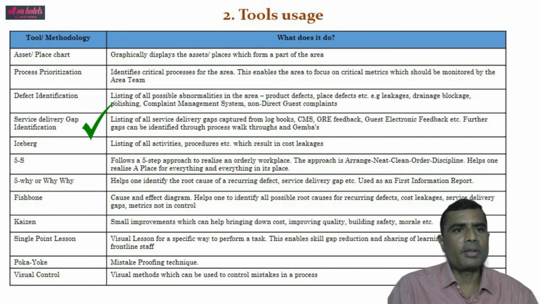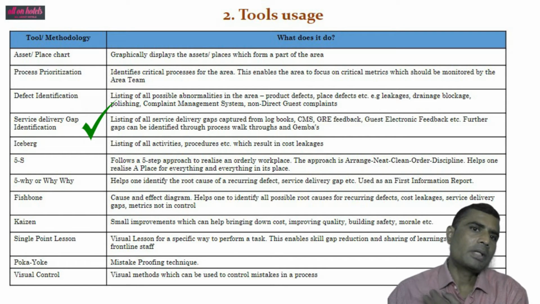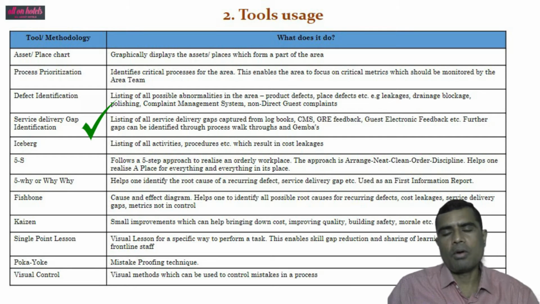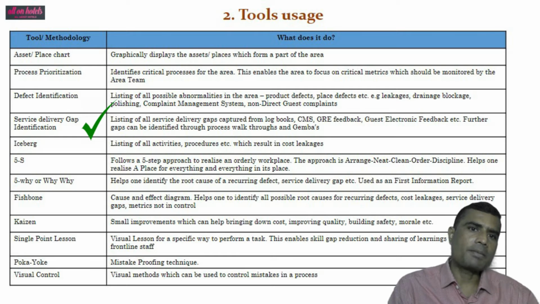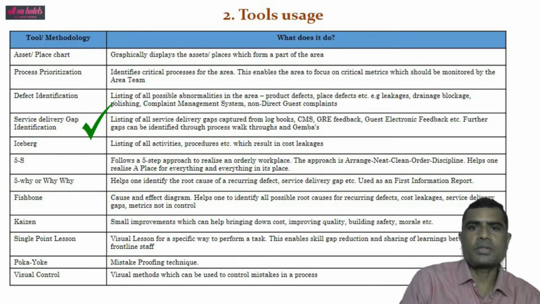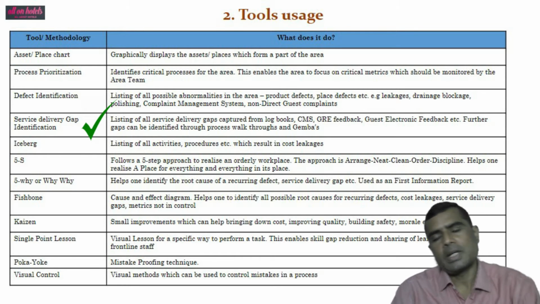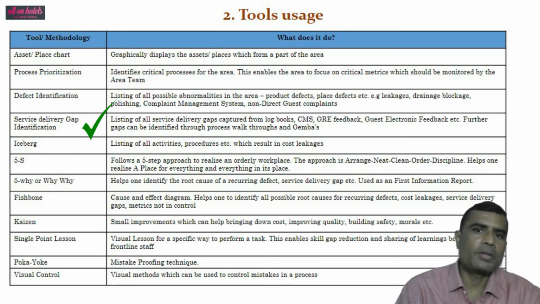Fourth tool or methodology is service delivery gap identification, which is listing of all service delivery gaps captured from logbooks, complaint management system, guest relation executive feedback, guest electronic feedback, etc. Further gaps can be identified through process walkthrough and Gembas. Gemba is a Japanese term, means going to the physical place and observing.